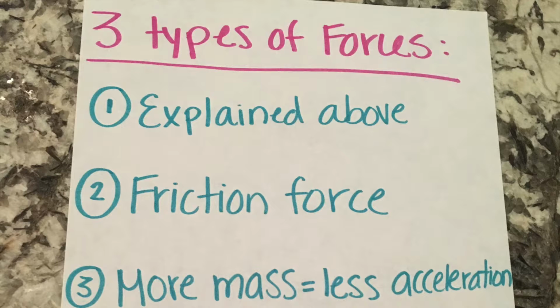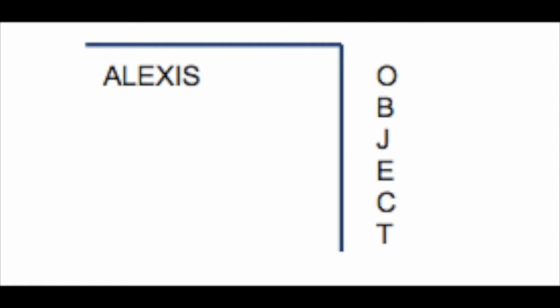Because Alexis is pulled by objects with an acceleration of 9.8 meters per second squared, the person watching the experiment would think that Alexis' acceleration is 9.8 meters per second squared, but it's not. Both the objects and Alexis are accelerating in different directions. Alexis' acceleration is going rightwards, with no influence of air resistance. Therefore, the acceleration is not constant.